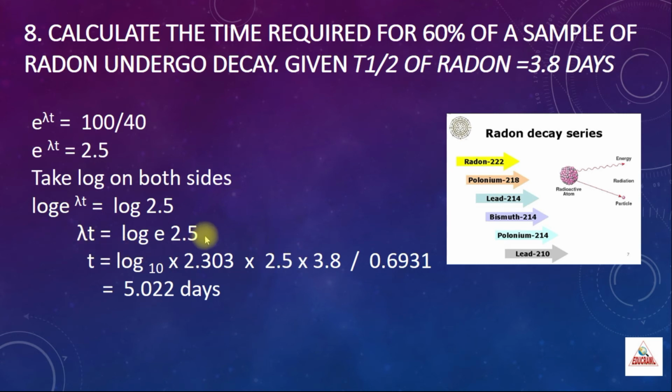So the lambda value will come to the other side of the equation. Lambda value is given by 0.6931 divided by 3.8. So which is in the denominator, 3.8 will go to the numerator. So 3.8 divided by 0.6931. Simplifying this, you get 5.022 days. Approximately it is 5 days.